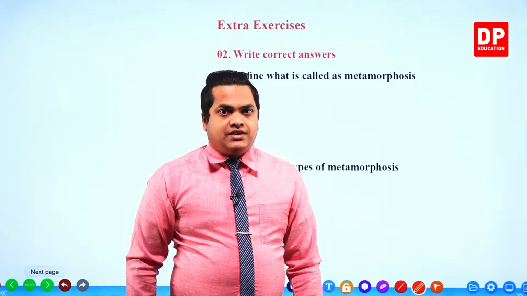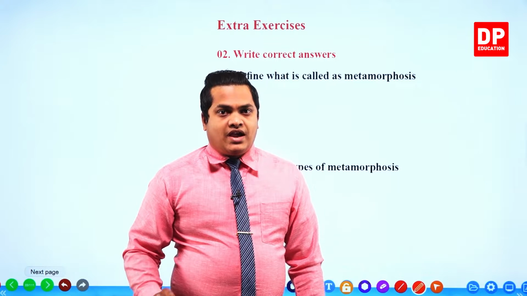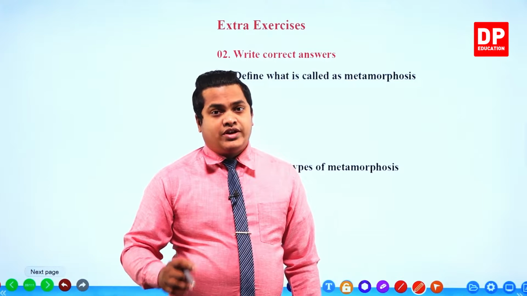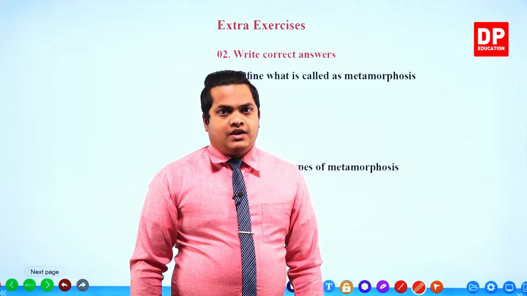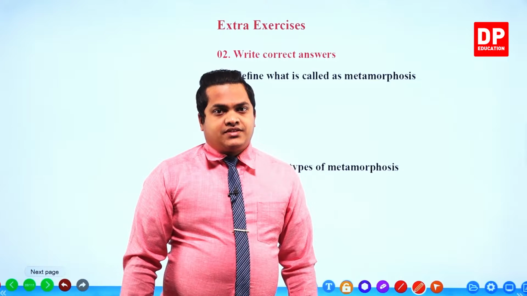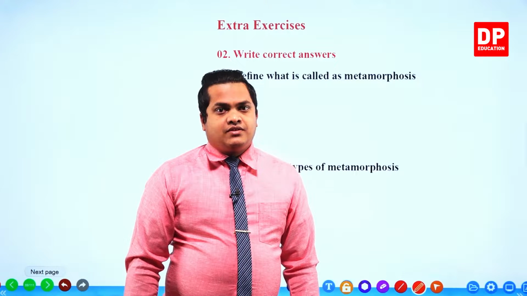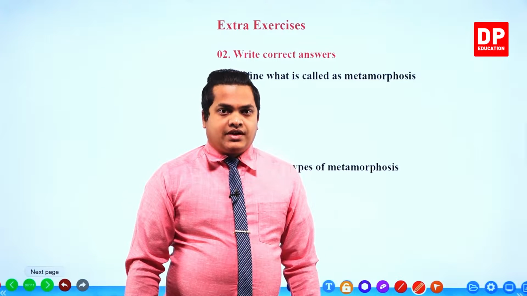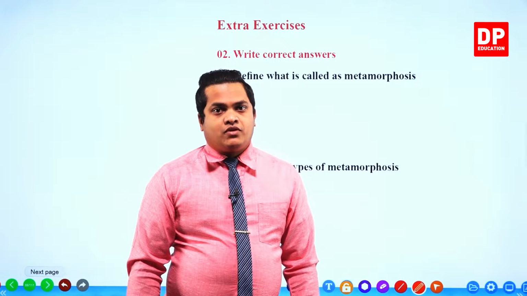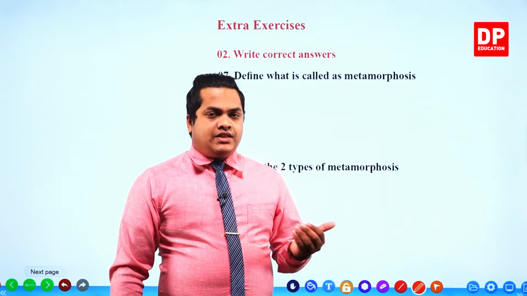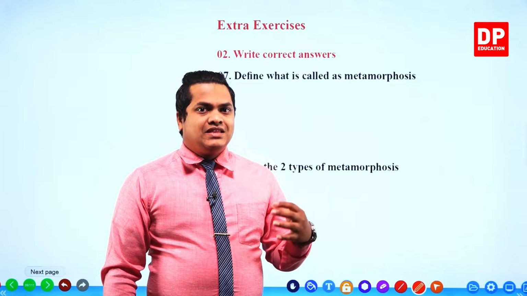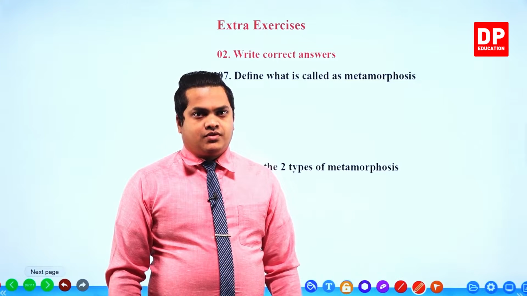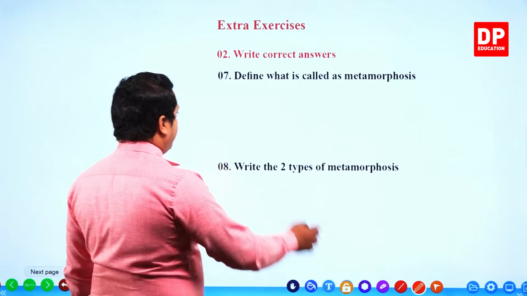So metamorphosis is having different stages of life cycles with significant changes. So that kind of thing is referred to as metamorphosis. Within these stages, you can observe different morphological features. So we can write the answer.